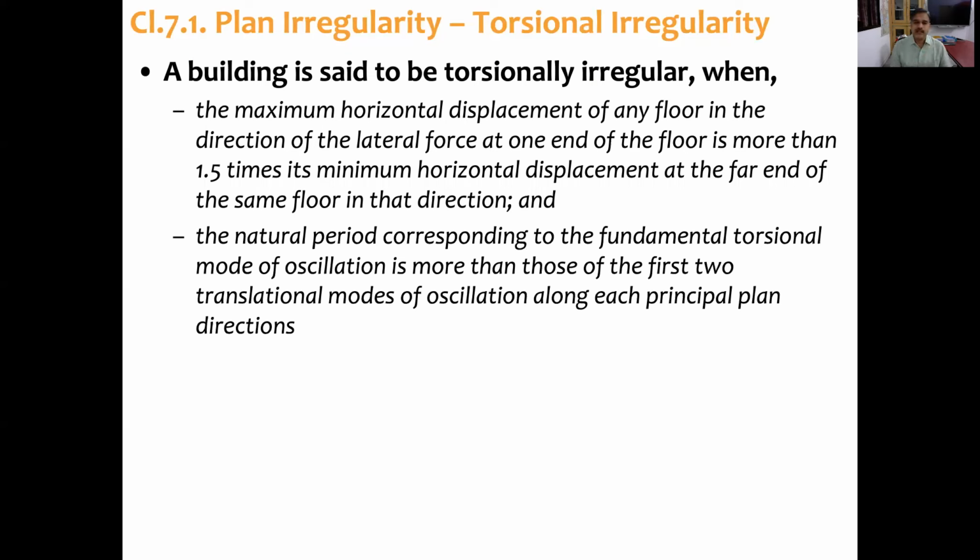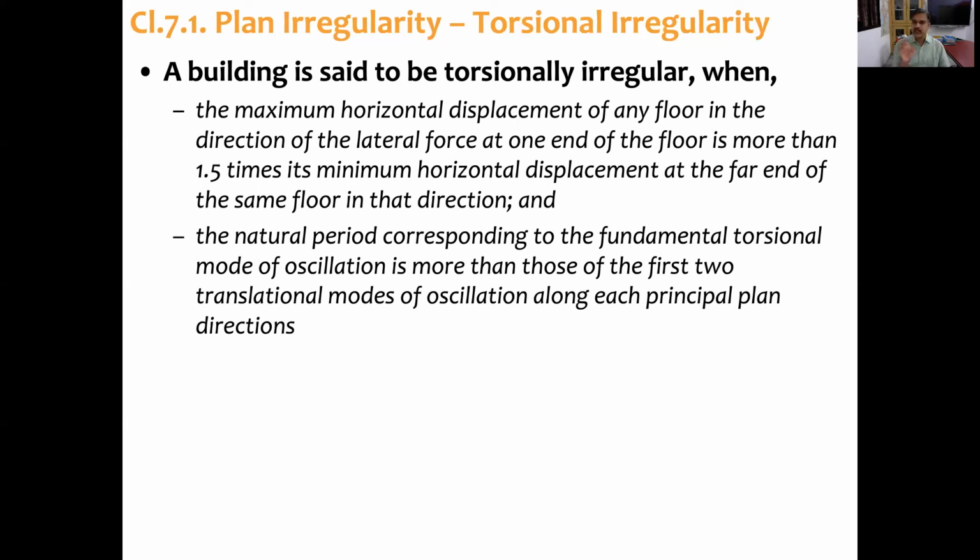So that is one clause, one condition to decide whether the building is torsionally irregular or not. The second one is related to eigenvalues or natural periods. What the code says is the natural period corresponding to the fundamental torsional mode of oscillation is more than those of the first two translational modes of oscillation along each principal plan direction.